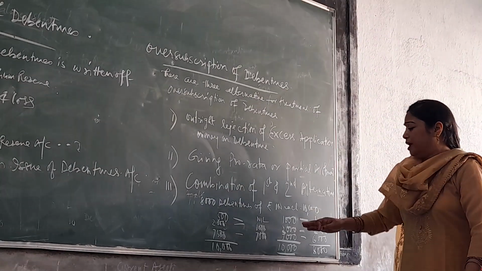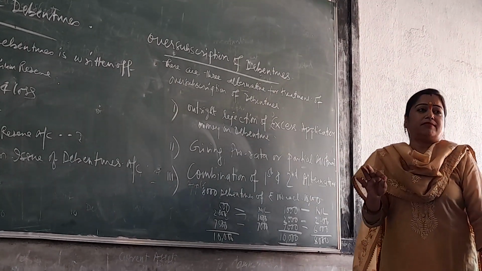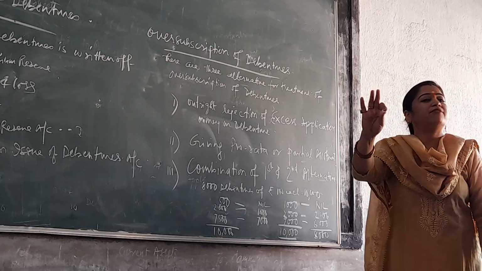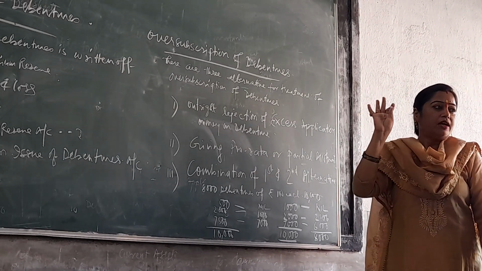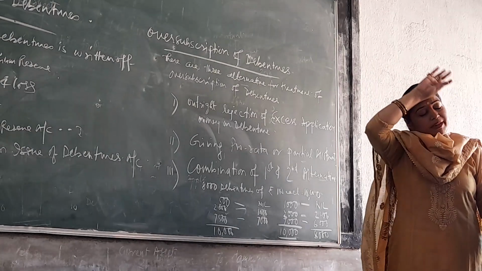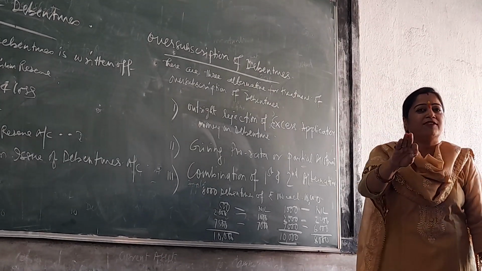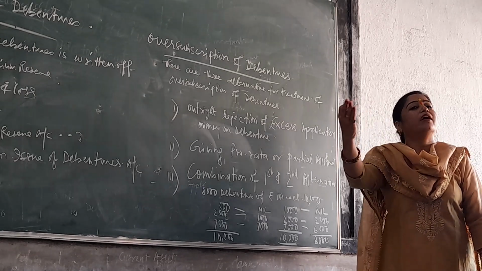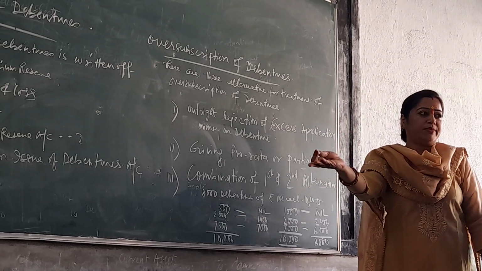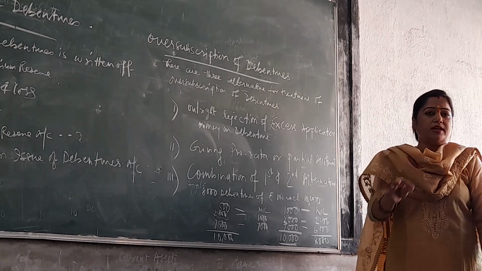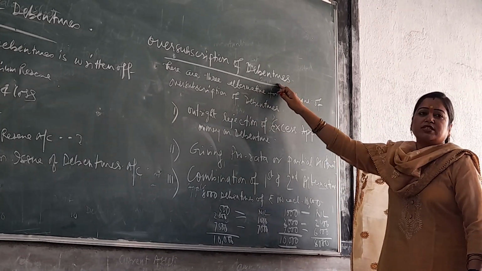Now the second thing is that for the excess applications, the debentures that have been rejected, their money will be refunded, and the debenture holders to whom pro rata allotment is given, their money will be adjusted at the time of allotment, or their money will be adjusted in allotment. So this is the treatment of oversubscription of